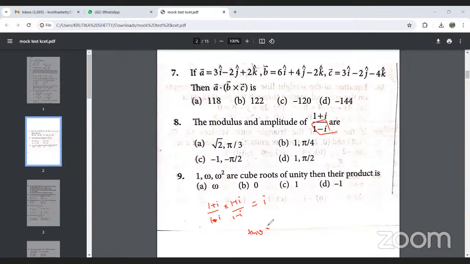So the modulus value m will be equal to 1, and on simplifying we get the value of theta as pi by 2.